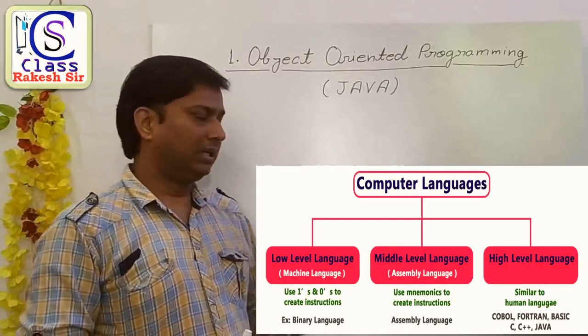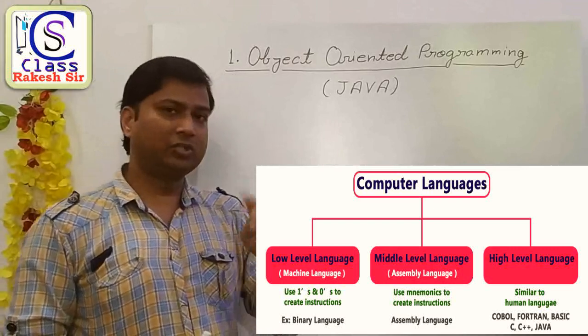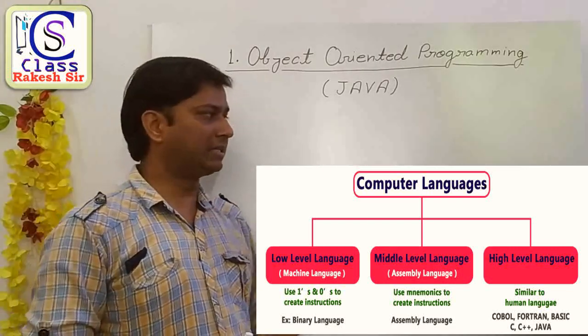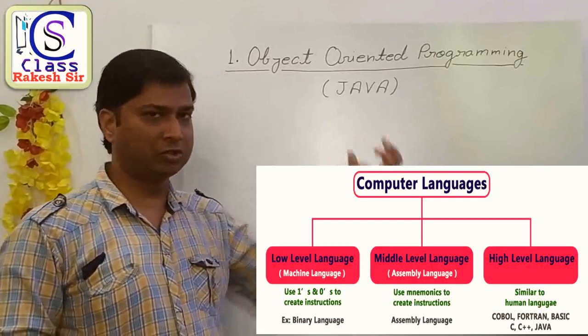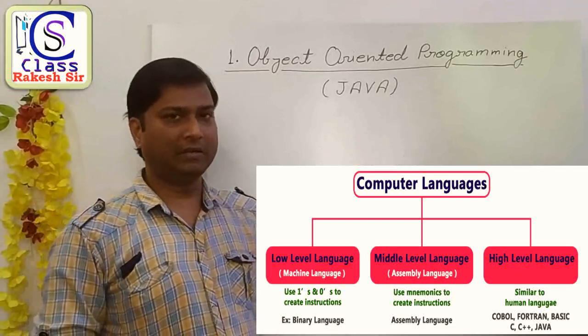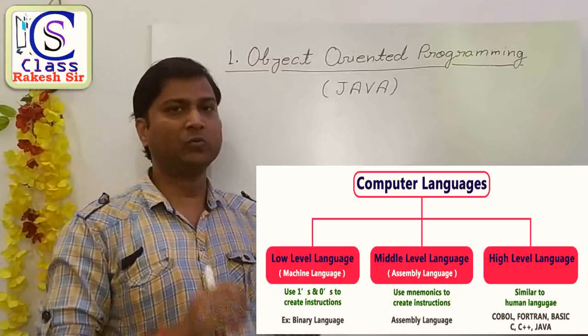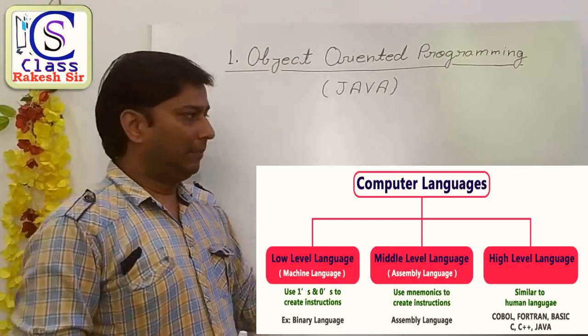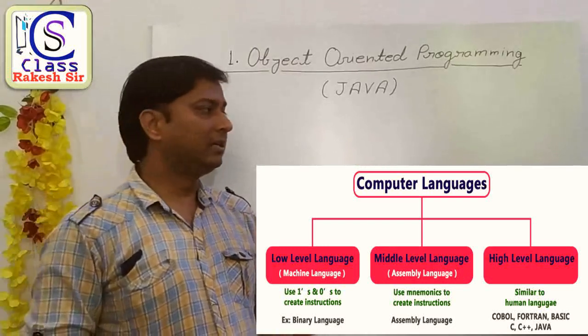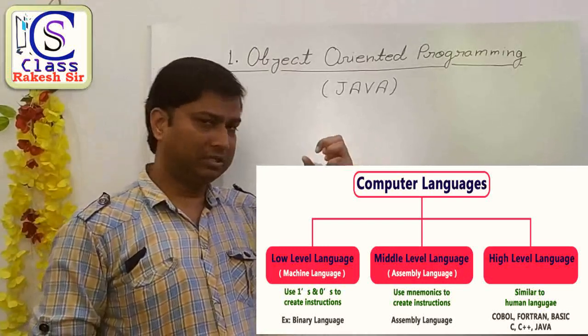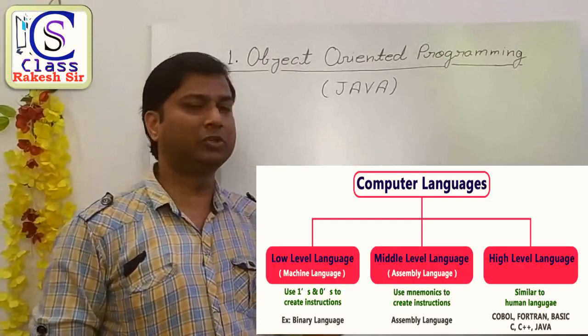In low level language there are only two types: binary language and assembly language. These are low level languages because there we use only 0 and 1. But in high level language there are many different types, and it is totally similar to our language.